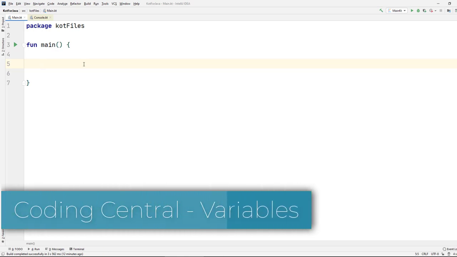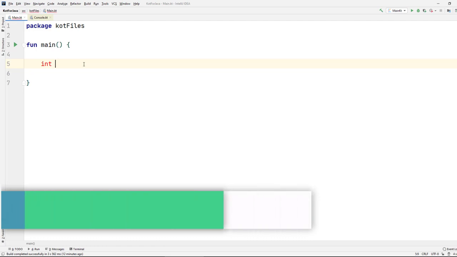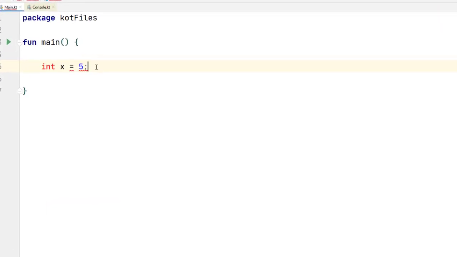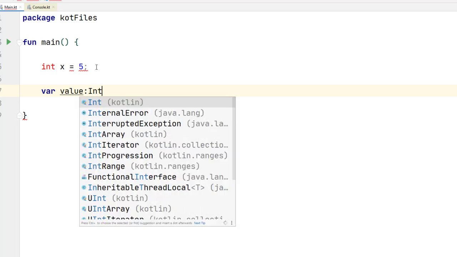Well, in Java we use this format here. So we write the type of the variable, then we give the name, and then we write equals, and then the variable value. That's what we are used to. But in Kotlin, we start with the keyword called var, and that stands for variable. Then of course we give the name of the variable, and I'm going to call it value, and then we use a colon to dictate the type of this variable. So it's going to be of type Int.